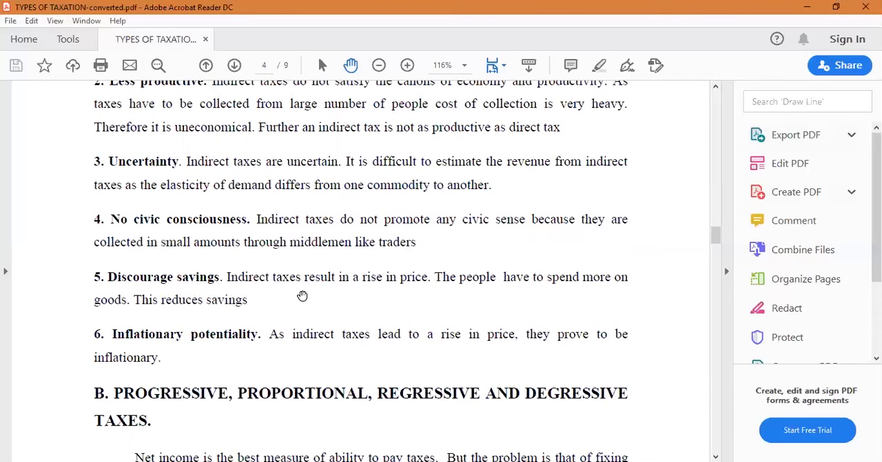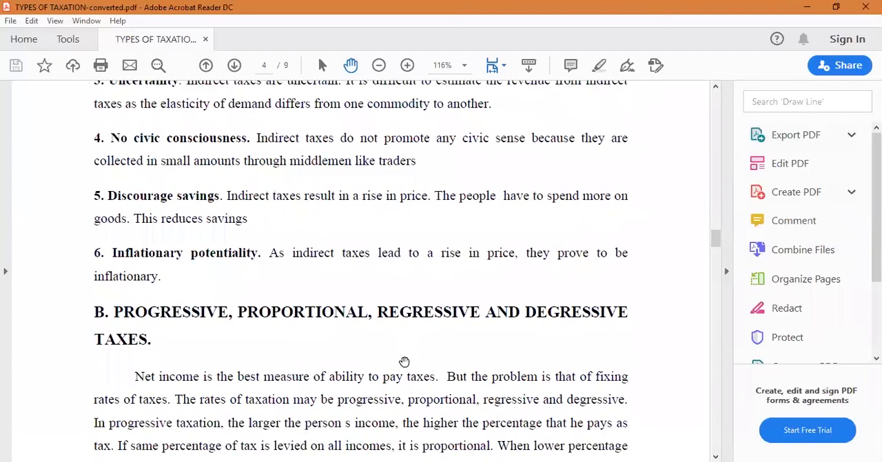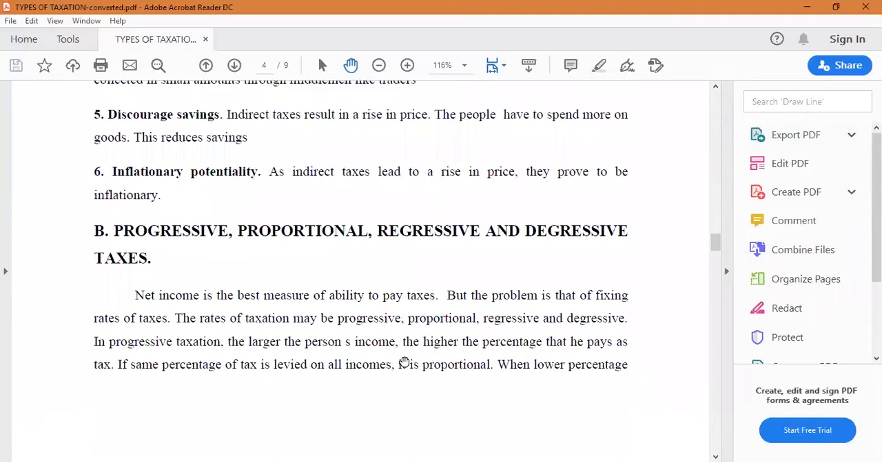Discourage savings. Indirect taxes result in a rise in price. The people have to spend more on the goods, so it may reduce the saving. Then inflationary potentiality. As indirect taxes lead to a rise in price, they prove to be inflationary. So these are all the merits and demerits of direct and indirect taxes.